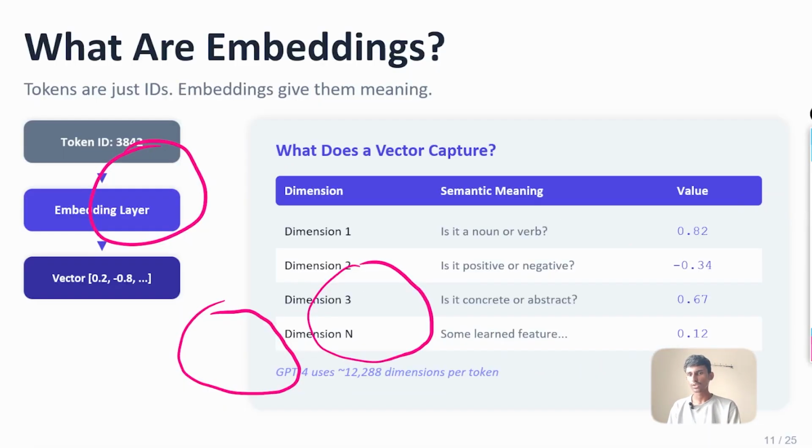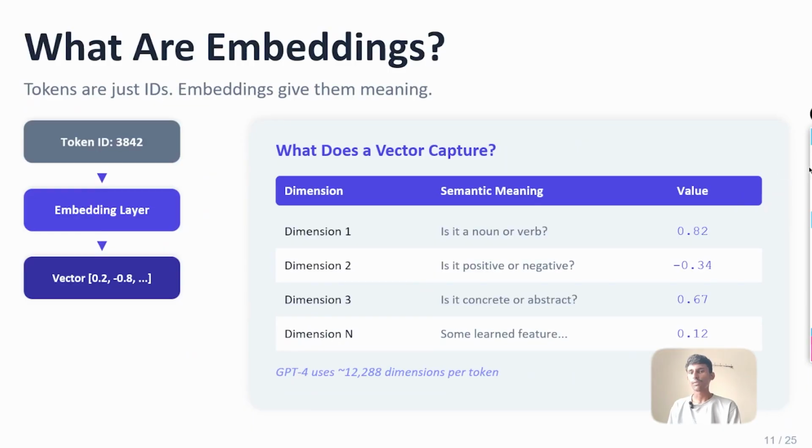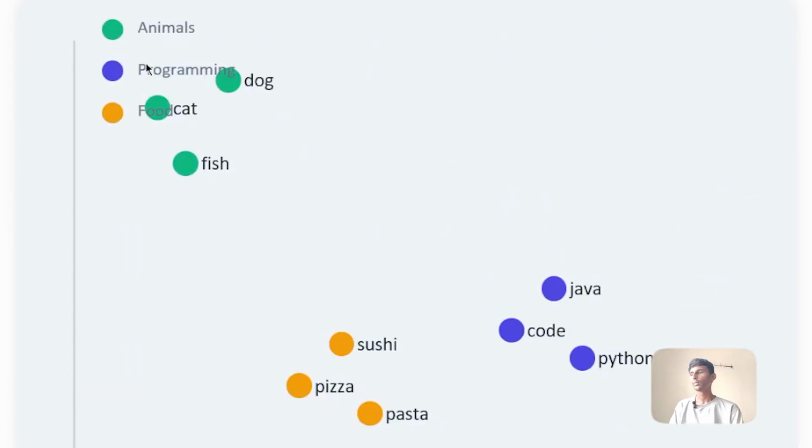The dimensions we have discussed before cover things like the taste of the food, and the programming languages' syntax, and stuff like that. So these dimensions help the machine learning algorithm to describe and group them into a particular category, like in this chart, based on food, animals, and programming languages. So that's it.